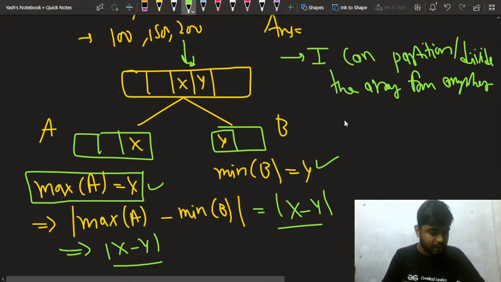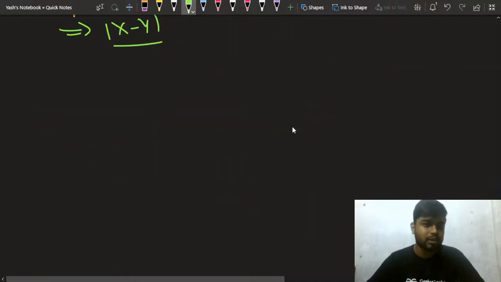Sir, loop, if the minimum absolute difference of current or previous, right? Yeah, right. This is what you have to do.